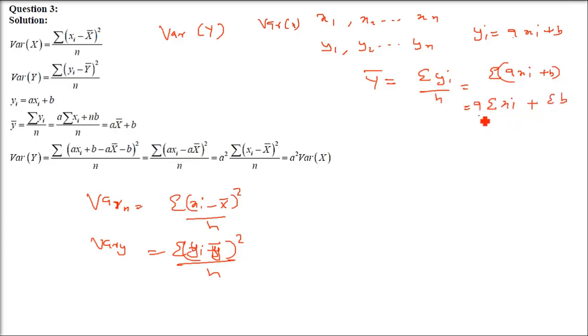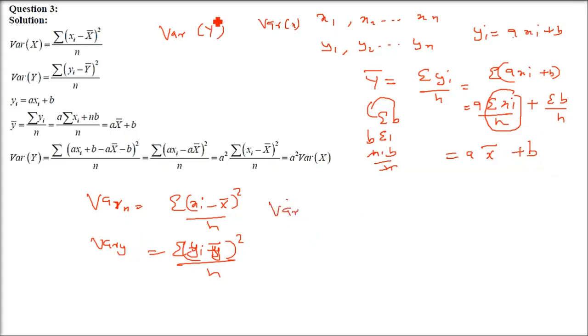I told you n is already there. So let us take n in the denominator. Now sigma xi by n is what? It's x bar. X bar is the sum of all the observations divided by the number of observations, the mean. So a x bar. And sigma b into n. As I said, sigma b you can take outside. So this is b into sigma 1. And I told you sigma 1 for all the n terms is always n. So you will write n here. And b into n, and n is already in the denominator, so they cancel, and a x bar plus b will come.